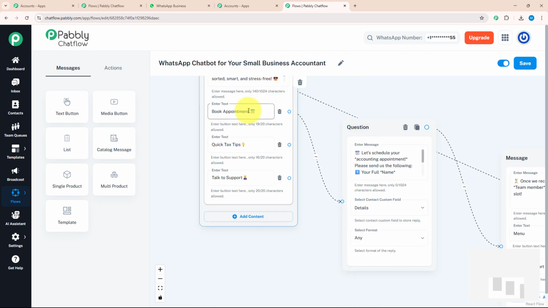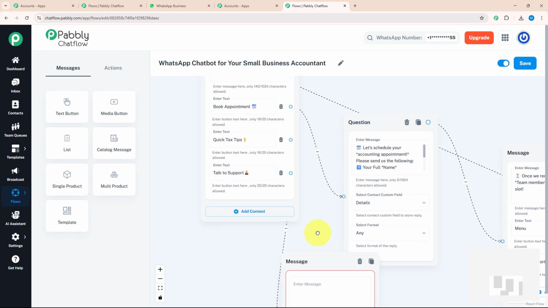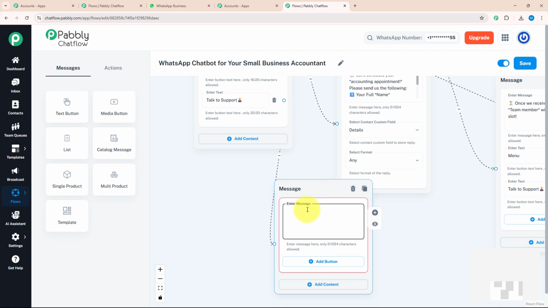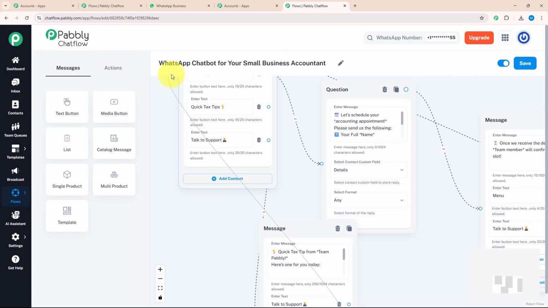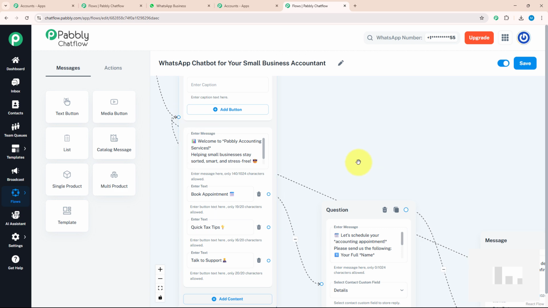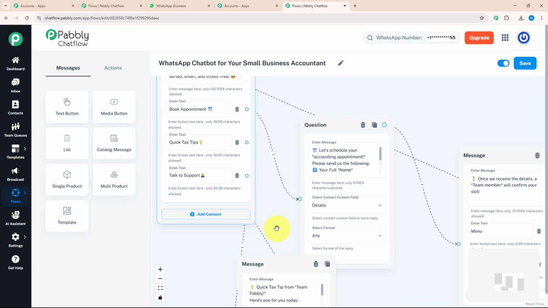After completing our first action button, let's move to our next action button, which is quick tax tip. For that, I will drag and drop, select the text button and enter my message in which I will mention all the tips like this. With that, I'm going to add two action buttons similarly, talk to support and menu. Again, I'm going to reconnect my menu button with our initial message and give a separate message for talk to support.